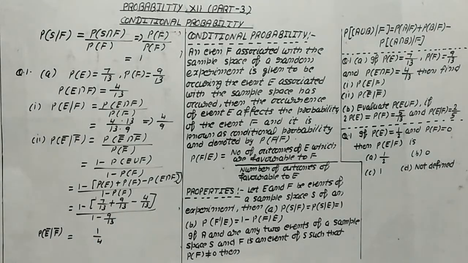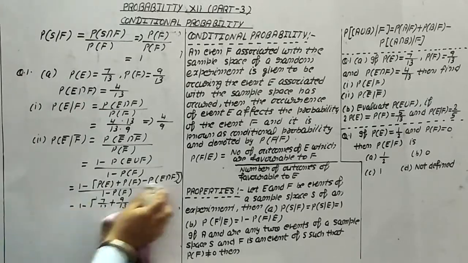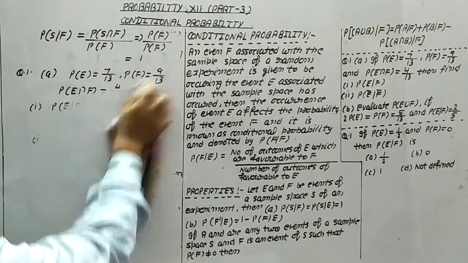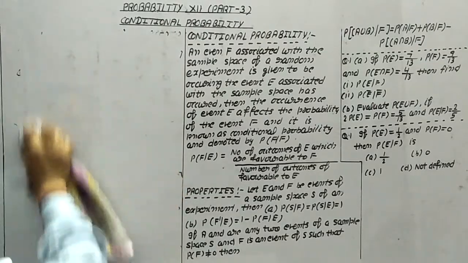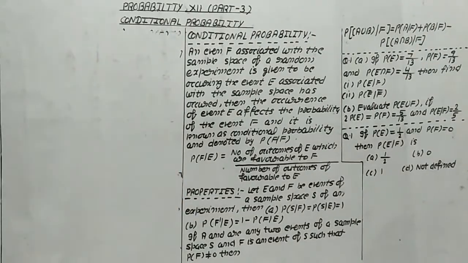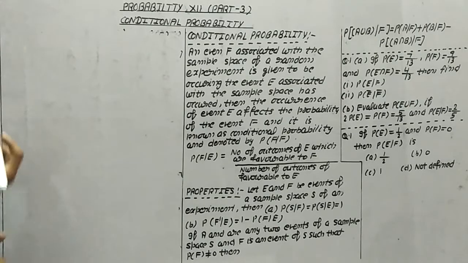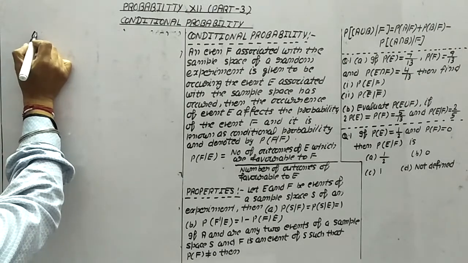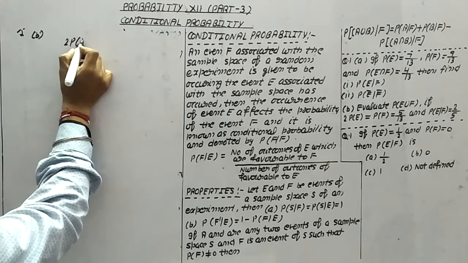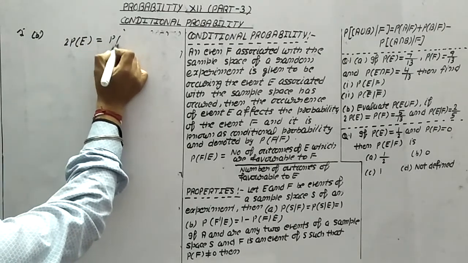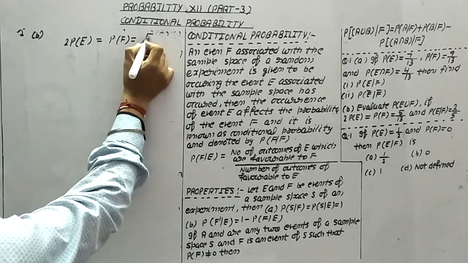Now question number 1b part. In this question, we have to evaluate probability of E union F. What is given? 2 times probability of E is equal to probability of F is equal to 5 by 13.